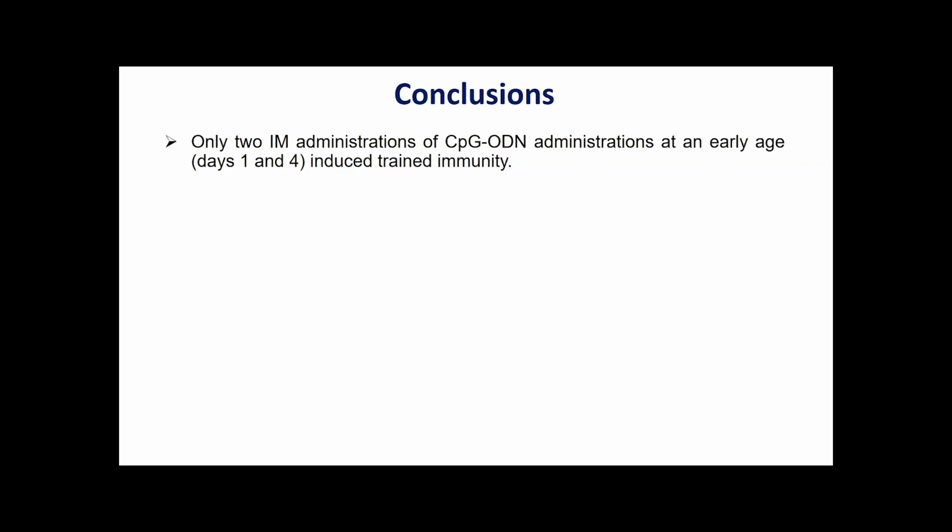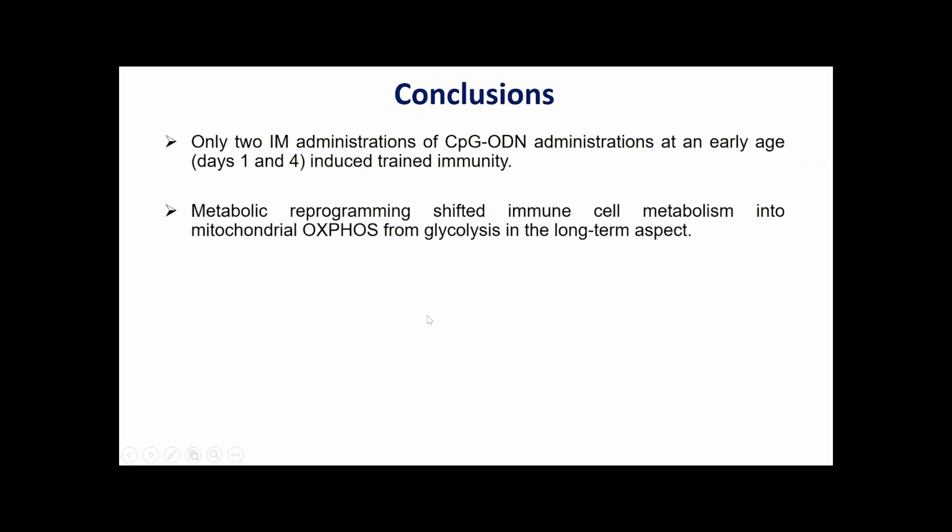So in the conclusion, what we can conclude from our results, in the first objective, we have seen that only 2 administrations of CpG-ODN at early ages, like day 1 and day 4, induced trained immunity in these chickens. And this is followed by metabolic reprogramming, which shifted the immune cell metabolism from cellular glycolysis into the mitochondrial respiration pathway in the long term.